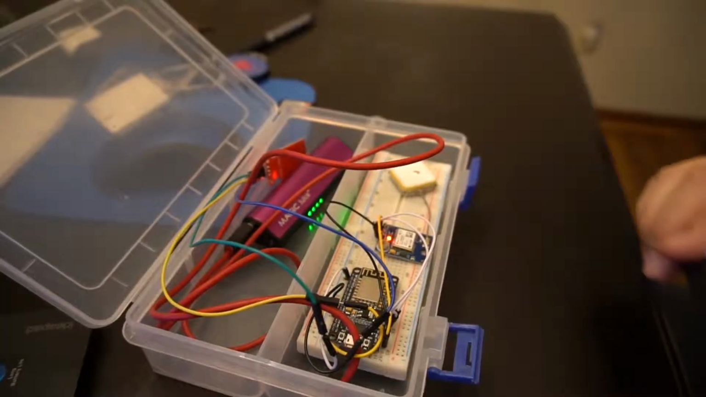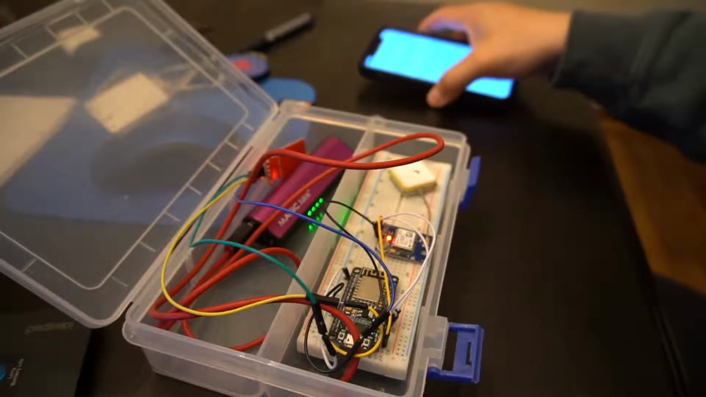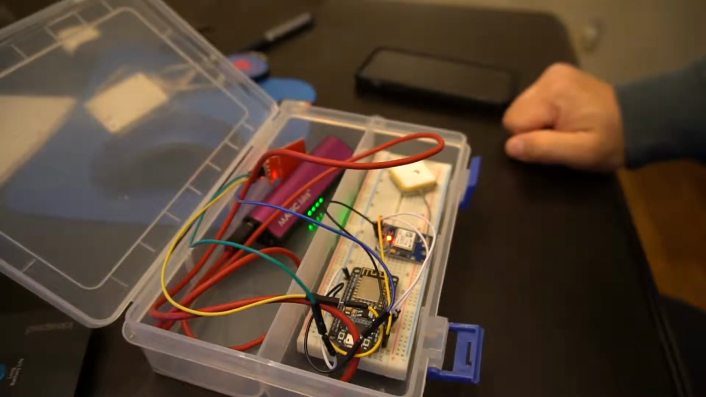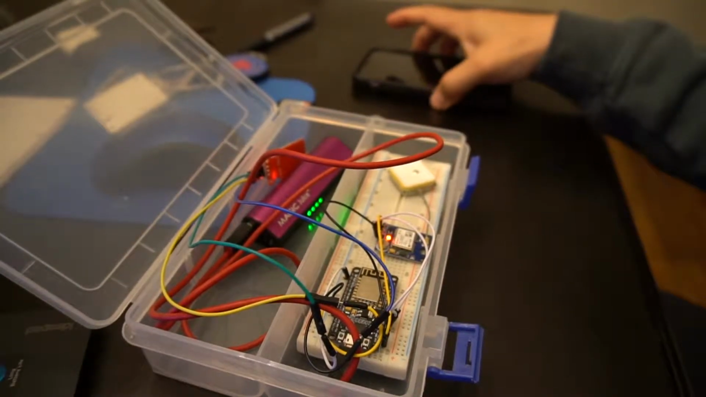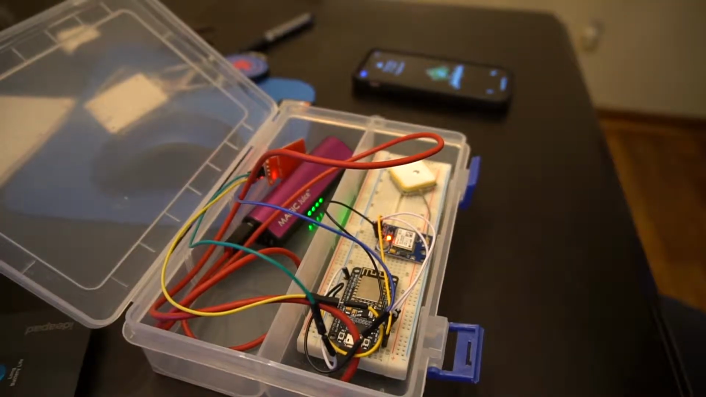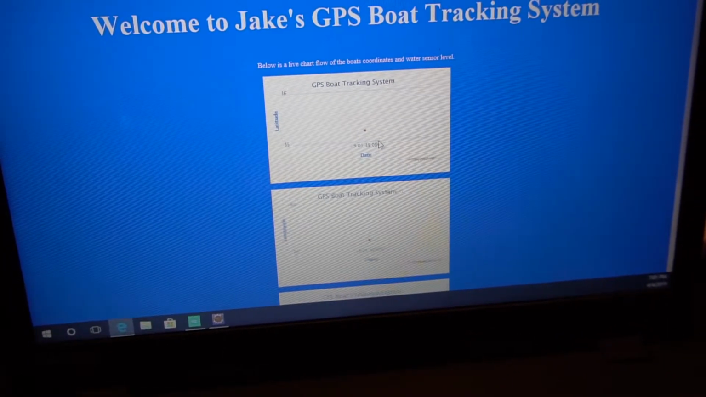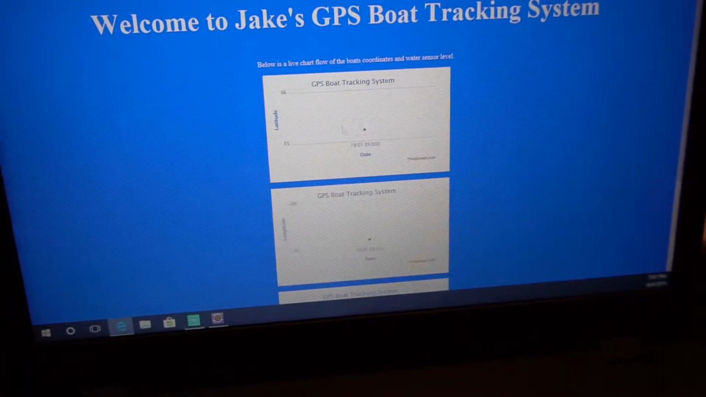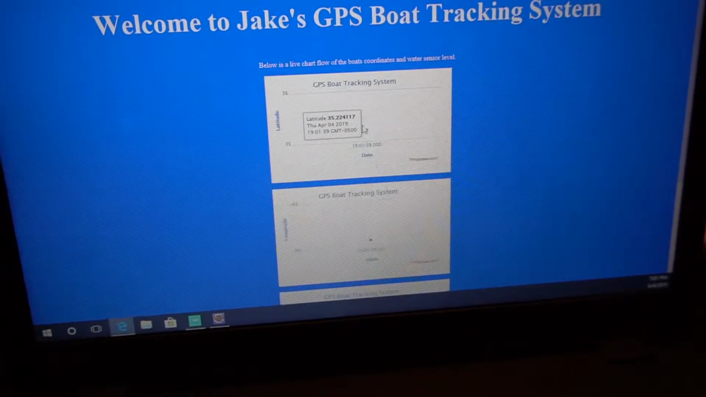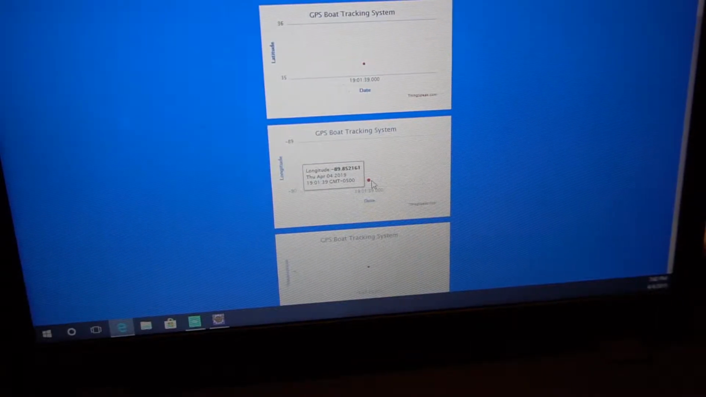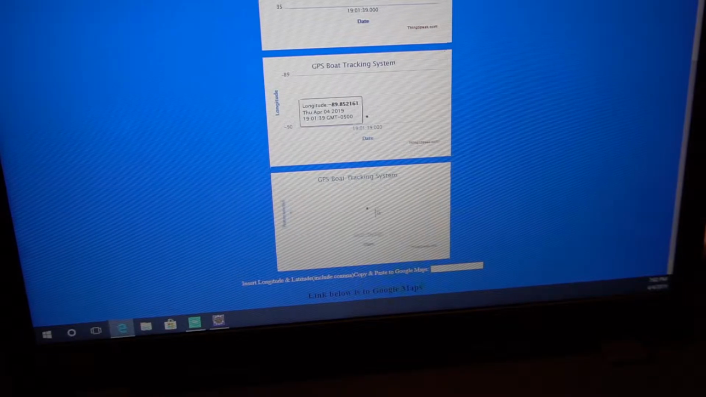below. Alright, as it powers on, I should be getting coordinates here soon. And there goes my first coordinate, that dot right there. So I'm in a standstill position. There's my latitude, my longitude right here, and there's my water sensor.